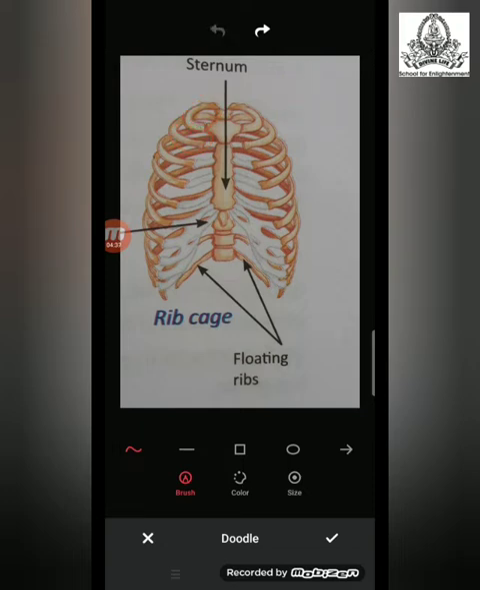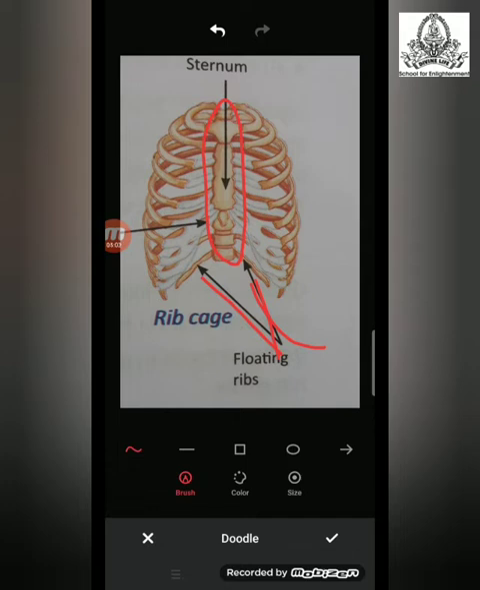Now, as you can see from the figure, all the ribs are connected to the long bone called the sternum in the front part, and on the back side the ribs are attached to the backbone of the human body. All the ribs from the front are connected to the sternum except the last two pairs. The last two pairs, as you can see, are not connected to the sternum, and hence they are known as the floating ribs.